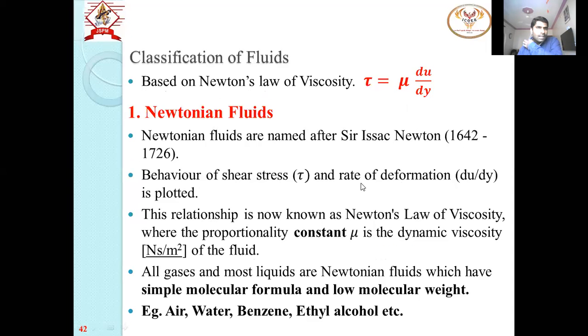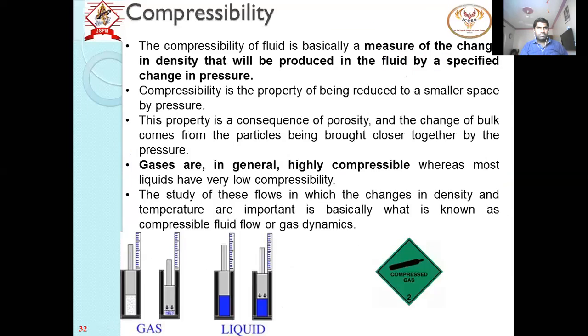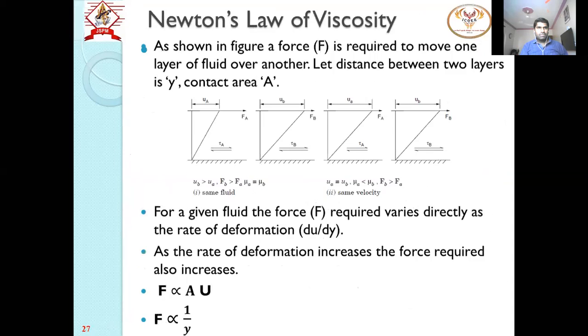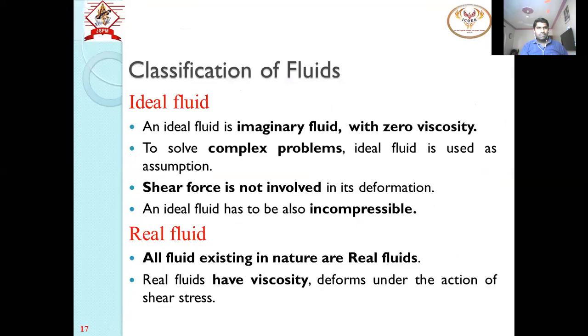Now the important aspect is the further classification of fluid. Previously we classified fluid as ideal fluid and real fluid.